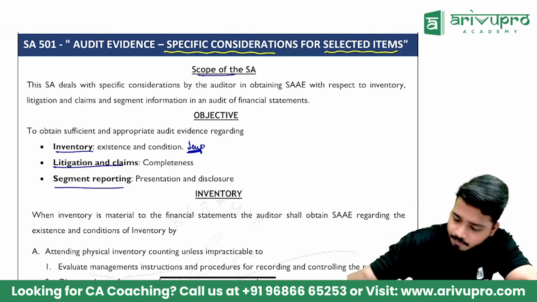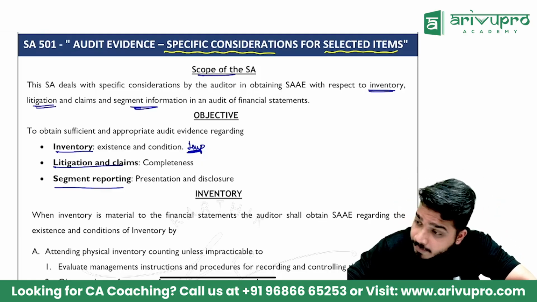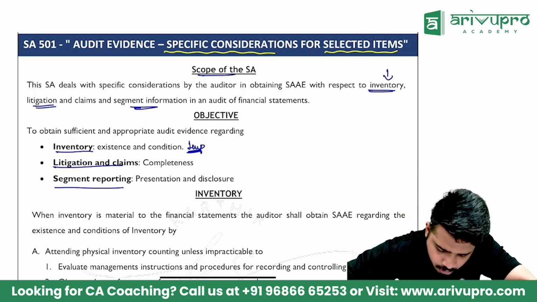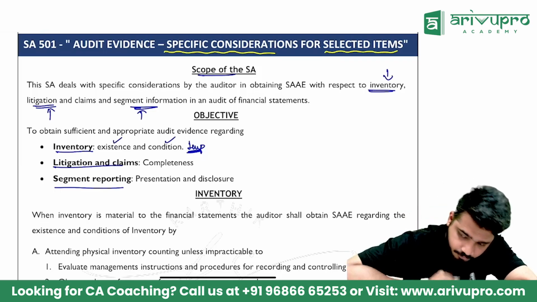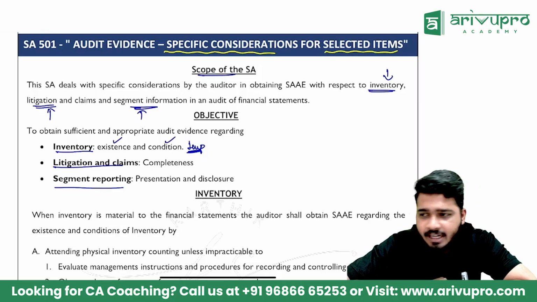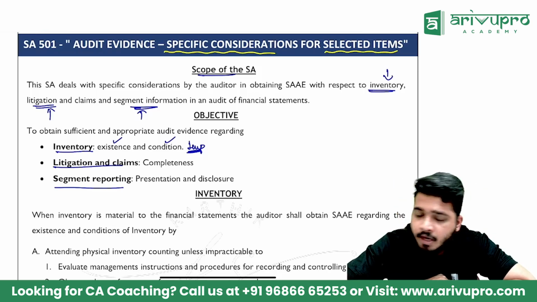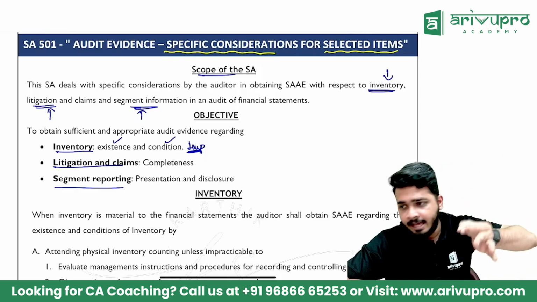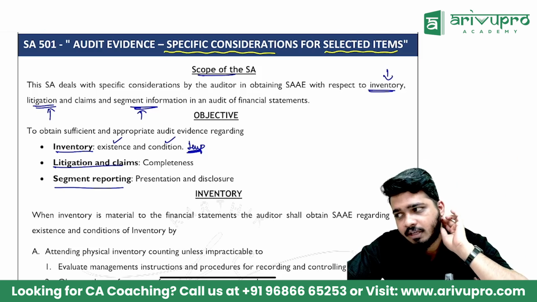Clear? Scope is very simple. Scope only covers three things: inventory, litigation, segment information. In fact, I'll tell you, for inventory also not everything will be checked. For litigation also not everything we check. For segment also not everything we check. For inventory, we check only two things. What is that? Existence and condition, not anything else. We are not checking valuation. We are not checking completeness. Nothing else we are checking. Only two things: existence and condition. Is the inventory there? What do you mean by condition of the inventory? Condition of the inventory means what? In which stage it is?